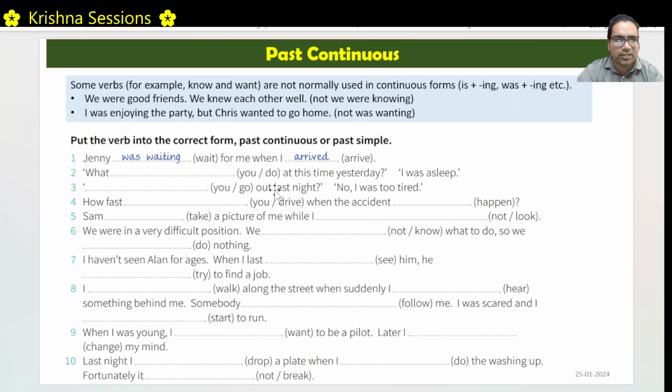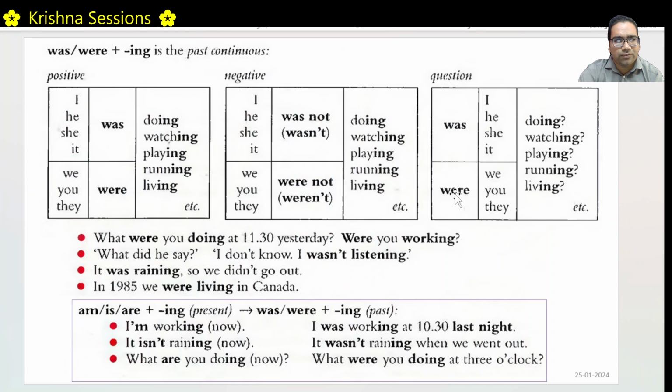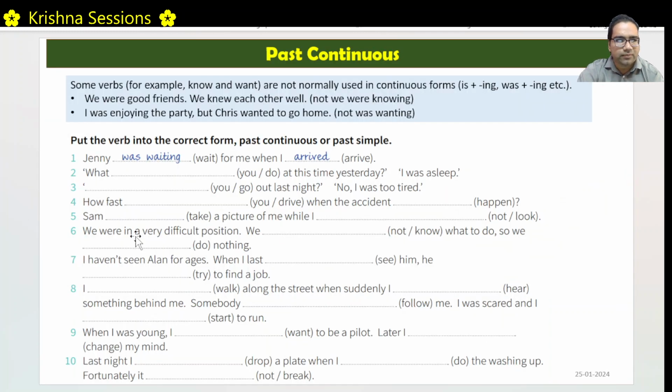How fast were you driving when the accident happened? The accident happened in between the driving. He was driving and the accident happened in between. So the driving should be in past continuous and the accident in simple past. How fast were you driving when the accident happened? So it is were you driving, and how fast should come before were.